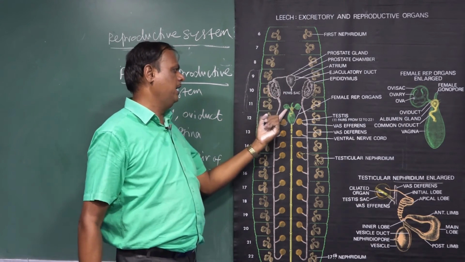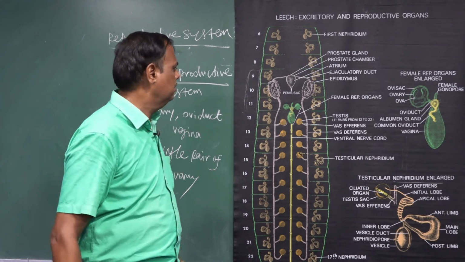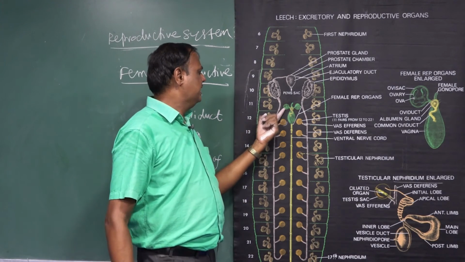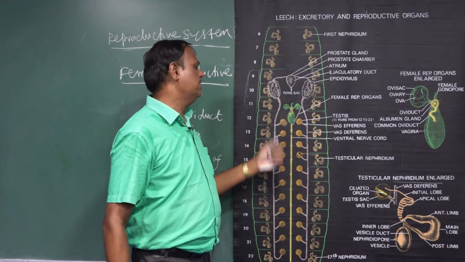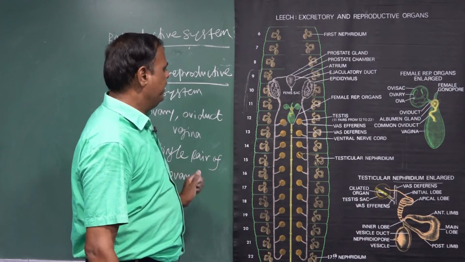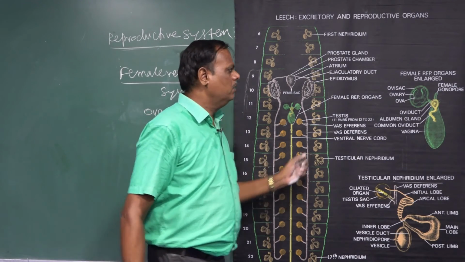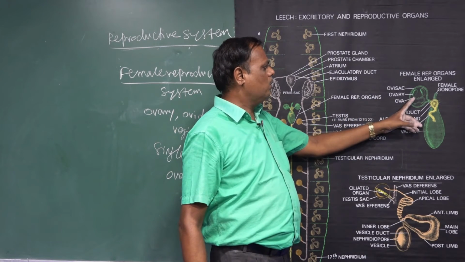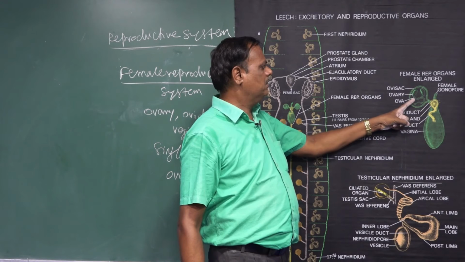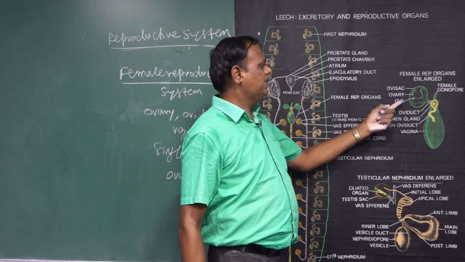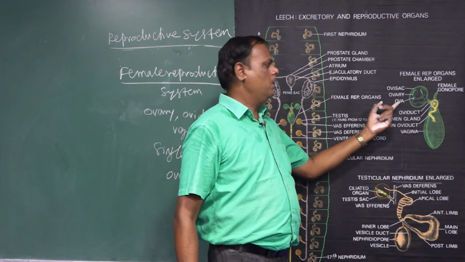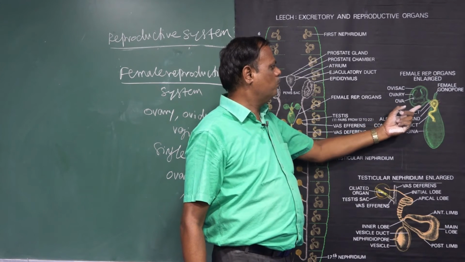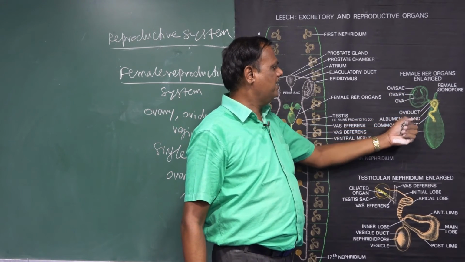The ovary is a coiled, ribbon-shaped structure located in the 11th segment of the leech. It is the female sex organ. Inside this ovary, ova are formed, budded off from the ovary, and come to this sac.